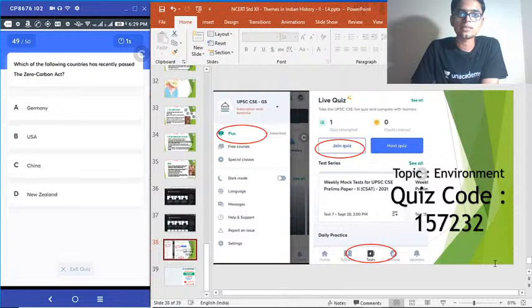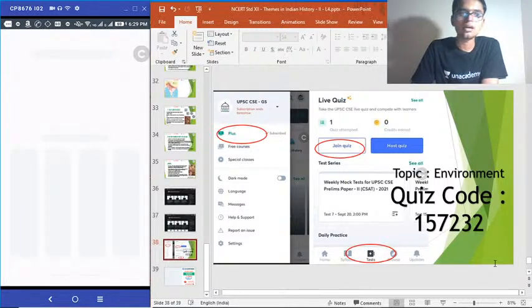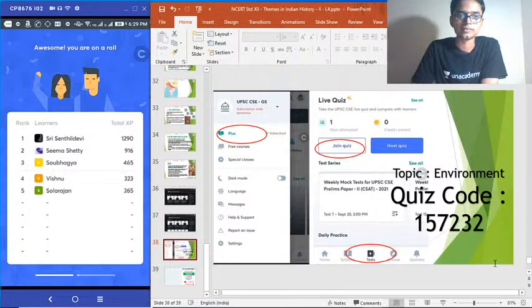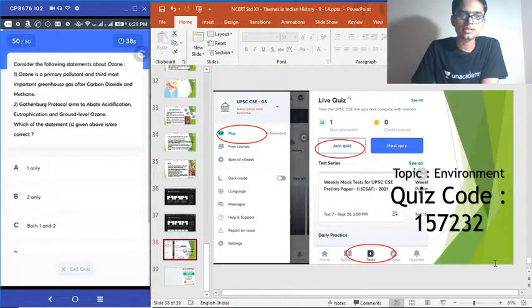Time is up for the 49th question. And the correct answer is option D. I don't think anybody got that correct. Srisandil Devi is still our leader with 1290 points. Seema Sethi second place. Last question for the day, 50 out of 50.